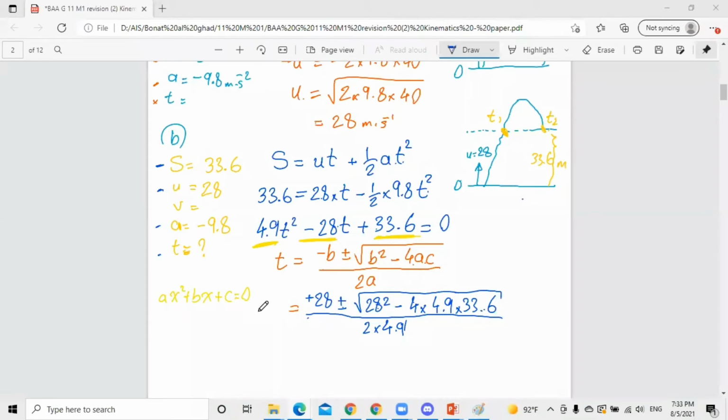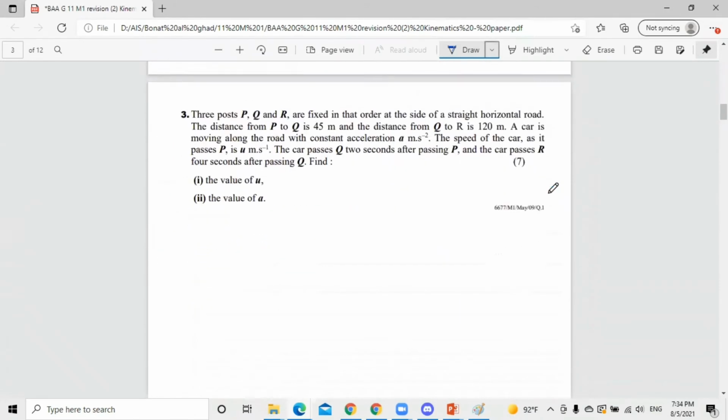And by using a calculator, we will find out that we have 2 times: T1, which is equal to 1.7 seconds, and T2, which is 4.0 seconds, and these are the 2 times that it reached the height of 33.6 meters. Okay, let's move on to another question.